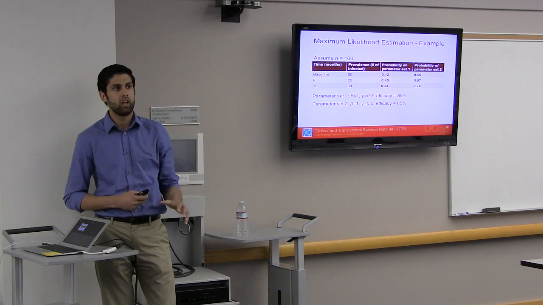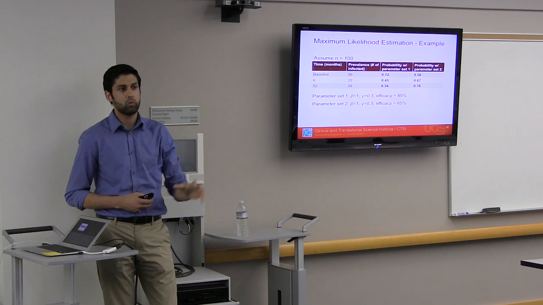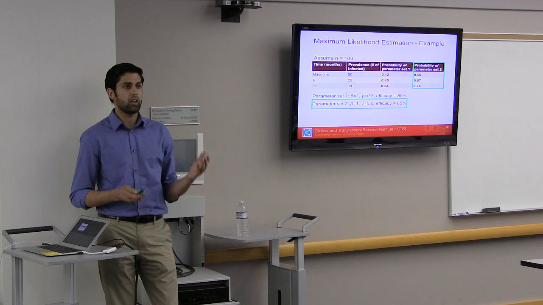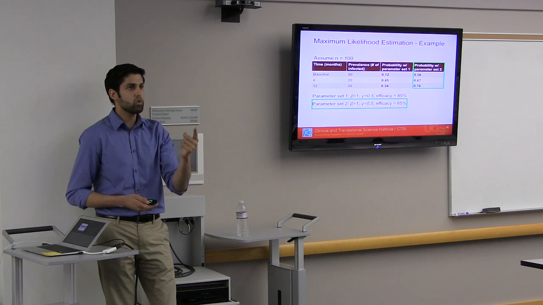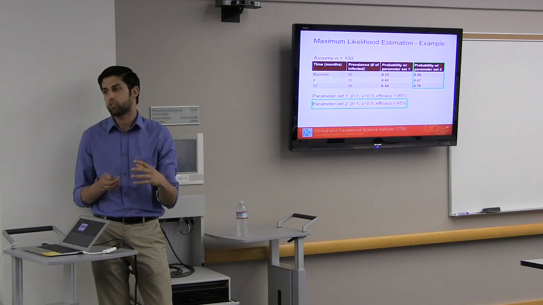What it's saying is, with those values, what was the probability that I saw 50 infections at baseline? Well, it was 56%, 67%, 76%. Those are a lot better than the first set of parameters. So I'm getting closer to the correct true values of the parameters.